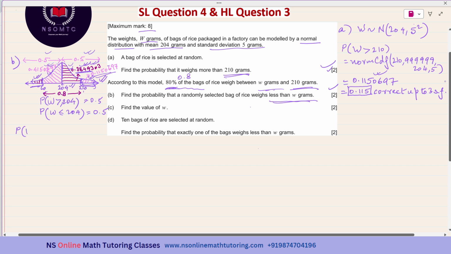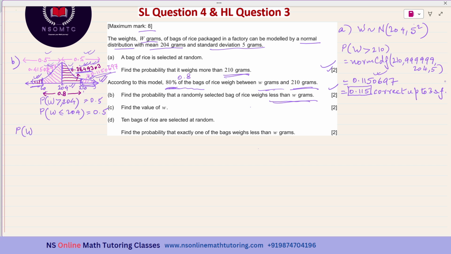Probability of a bag of rice weighing less than W grams is equal to 1 minus 0.8 plus, within brackets, 0.1150697. I'm writing it in the next line because I don't have space. Always take more digits for any other calculation.